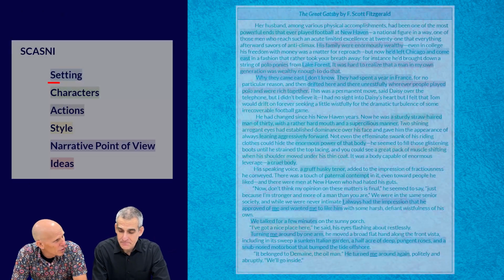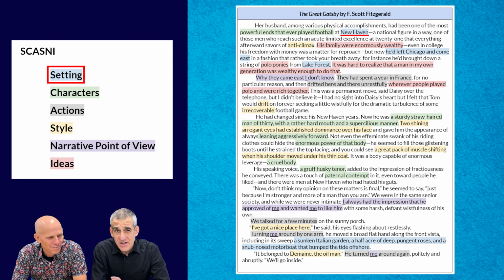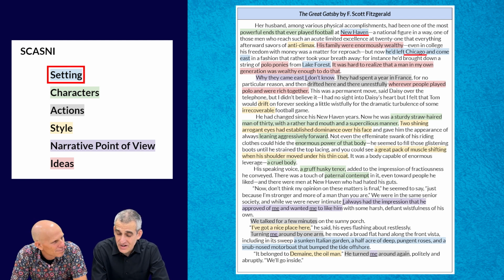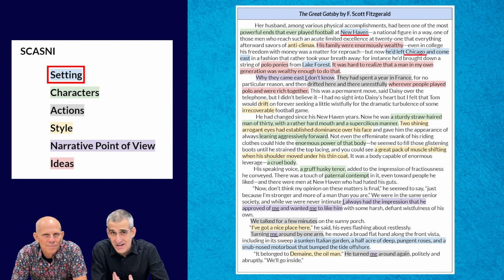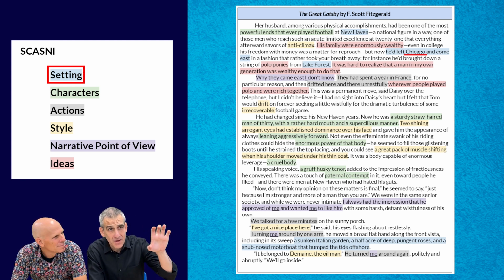Yeah, what kind of color coded those? So the blue is the setting. Right away we see the words New Haven pop out, and we know that New Haven is a place up in New England. It's a place of great wealth and opulence in this time period, so that signifies the wealth of the New England place. Leaving Chicago and coming east, again, Chicago is an affluent city. We know that his family had great wealth there. They've moved from one pocket of wealth to another, right?